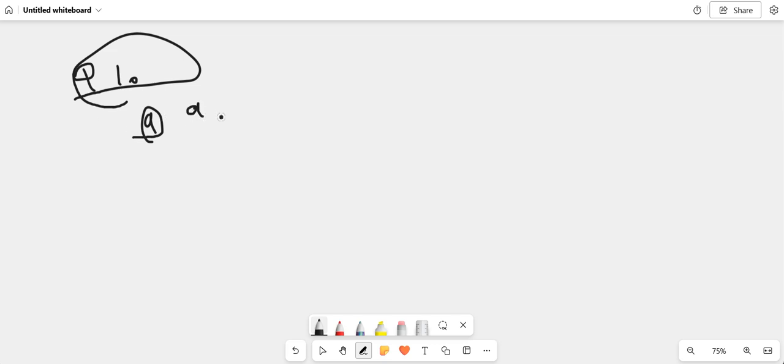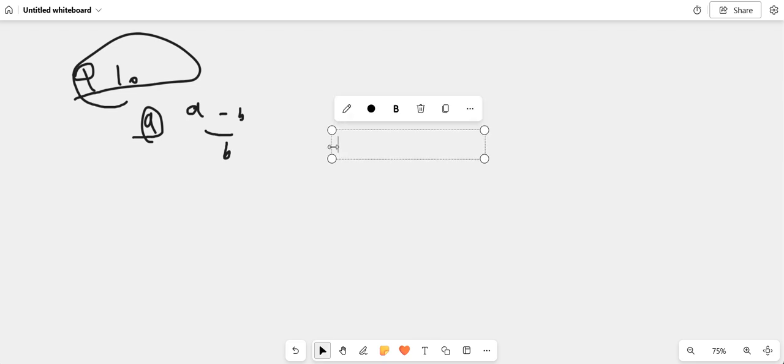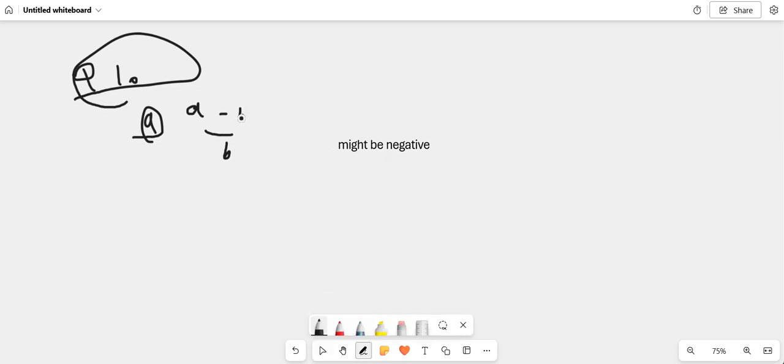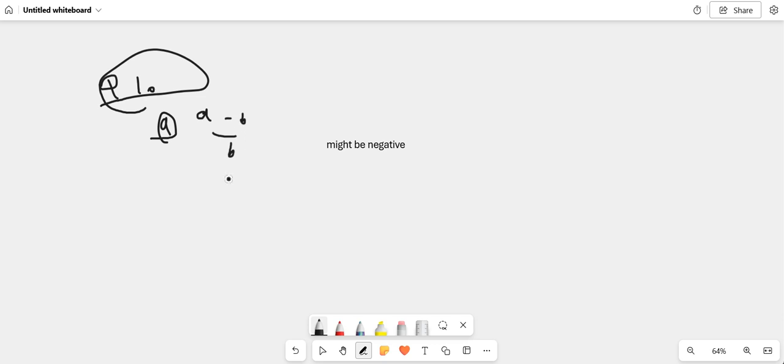It can be negative. To not allow room for this negative thing, because of course a and b are both positive, but that doesn't mean anything. I can put 2 minus 3 over 3, and that's going to be negative. You can't have minuses here. So the real way to do this, which is in part b, is first of all make the assumption.